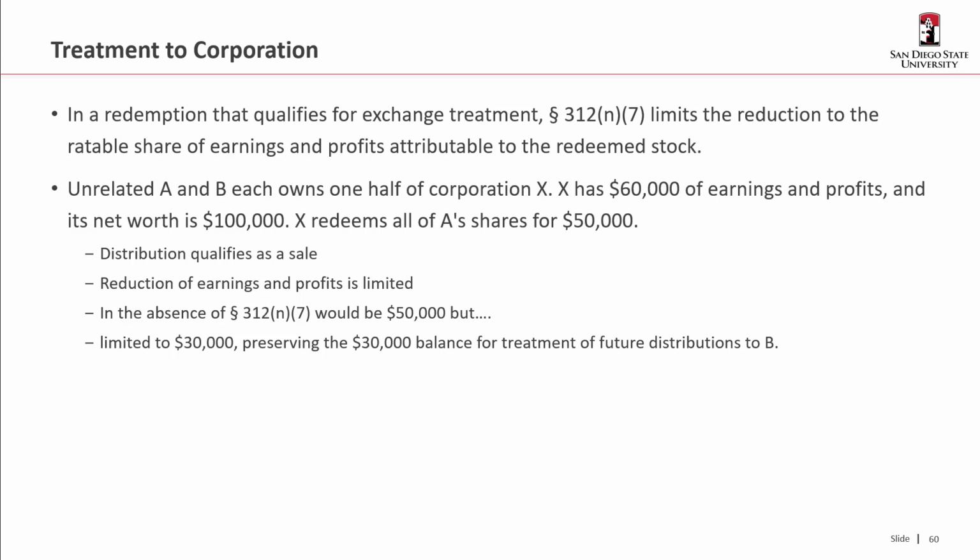The reduction of earnings and profits is limited. So in the absence of 312(n)(7), it would be 50,000. However, it's limited to 30,000, preserving the 30,000 balance for treatment of future distributions. Right? So think about that. Because it had 60,000 of earnings and profits, even though the market value was equal to the $50,000, it does not matter. We're only going to release half of the E&P because that's the pro rata share of E&P that went out in the redemption.